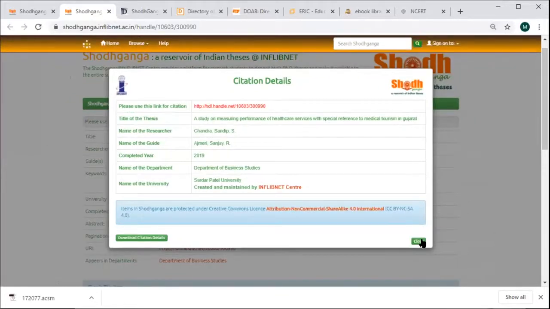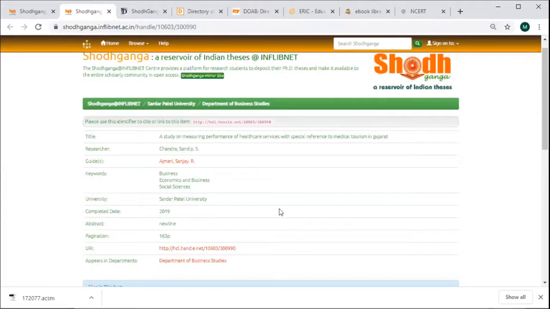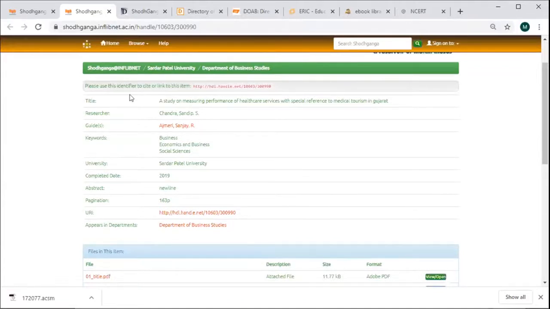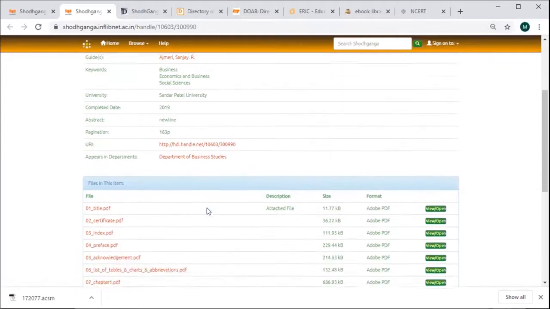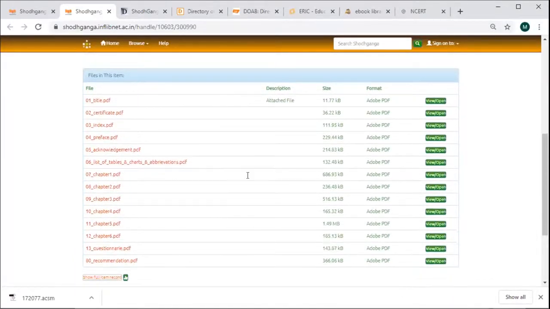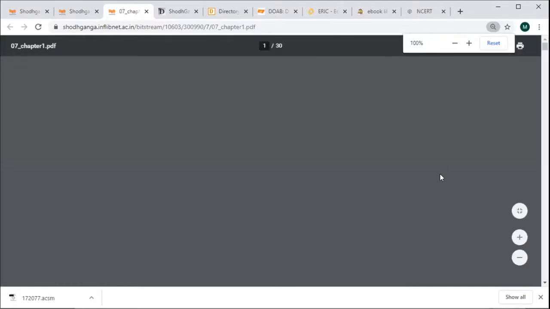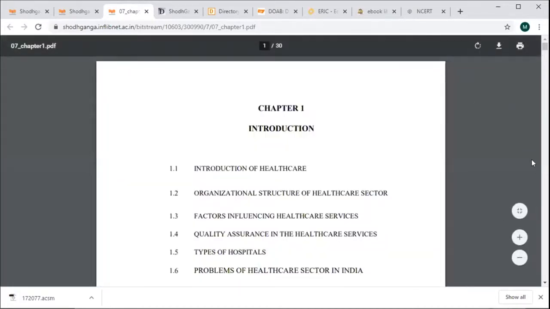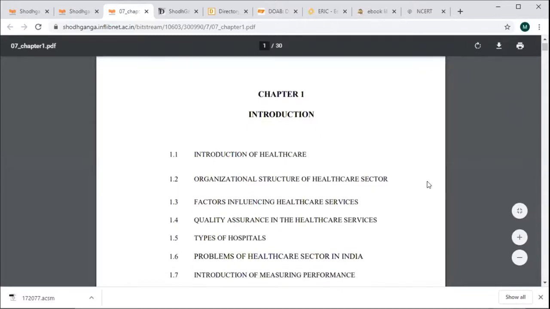This is the thesis which is available. These are the details of the thesis: title, researcher, then guide, keywords. See, if I want to access chapter 1, I will have to just click here, open or view. It will load the chapter of that particular thesis. It will take time to load. You can download it. You can save it for your reference.